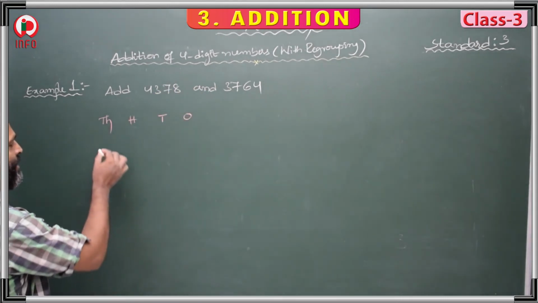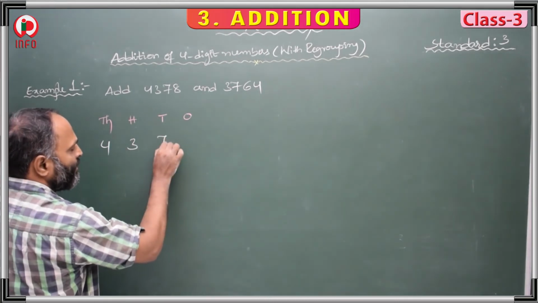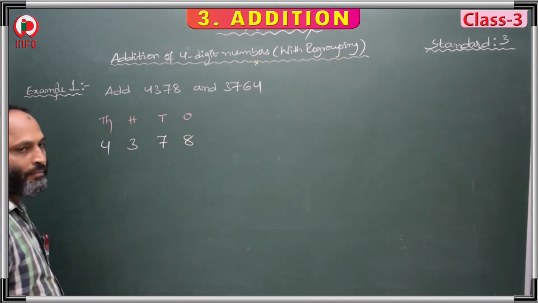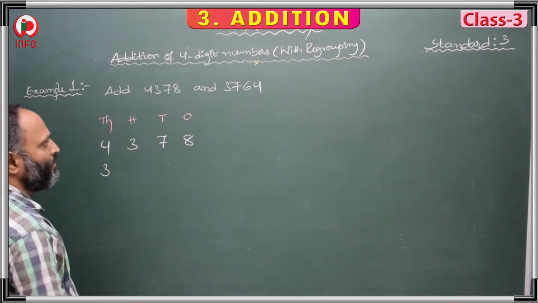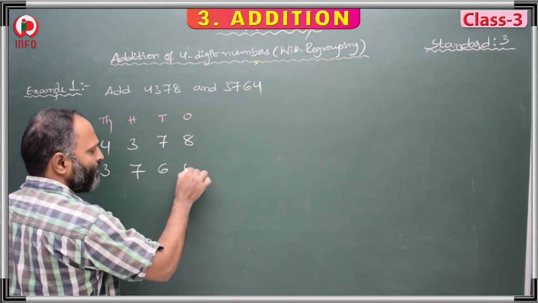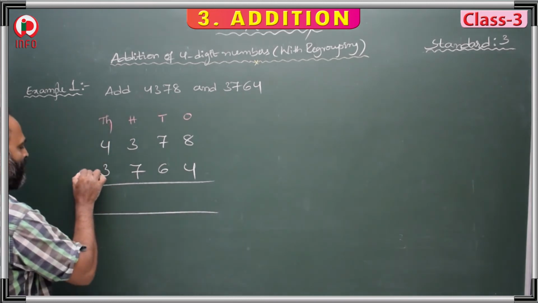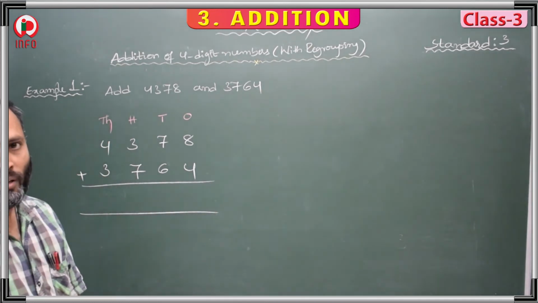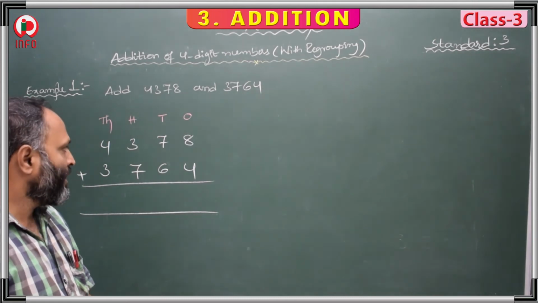Write the first addend first. 4378, and the second addend 3764. We have to add these two addends.